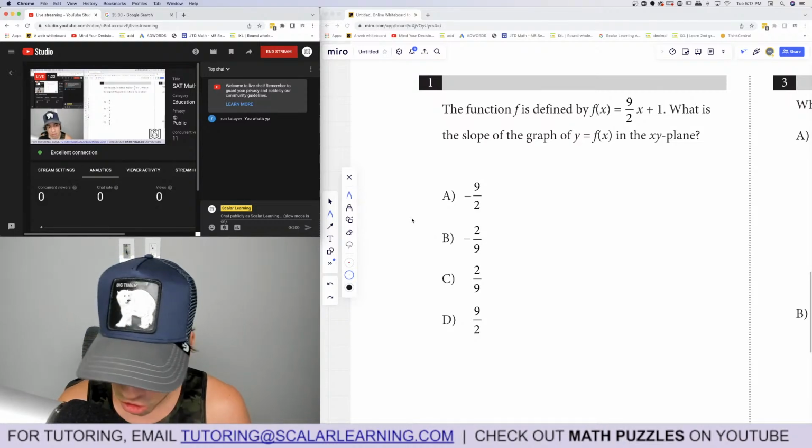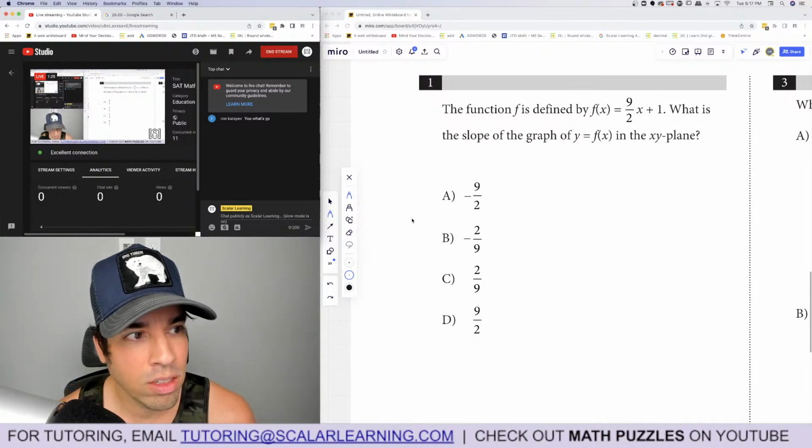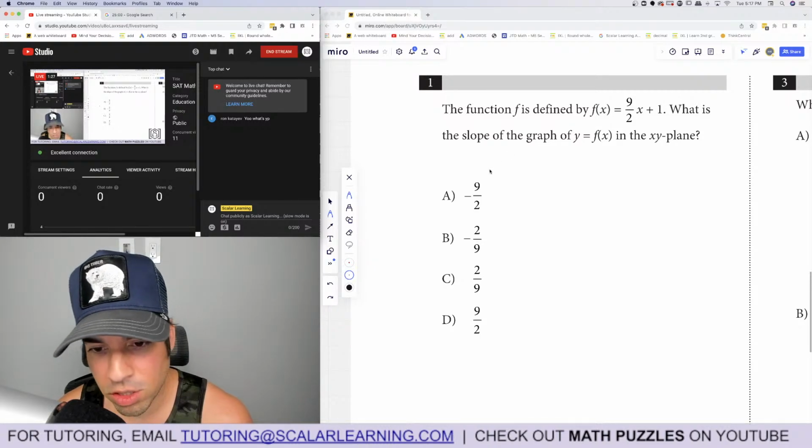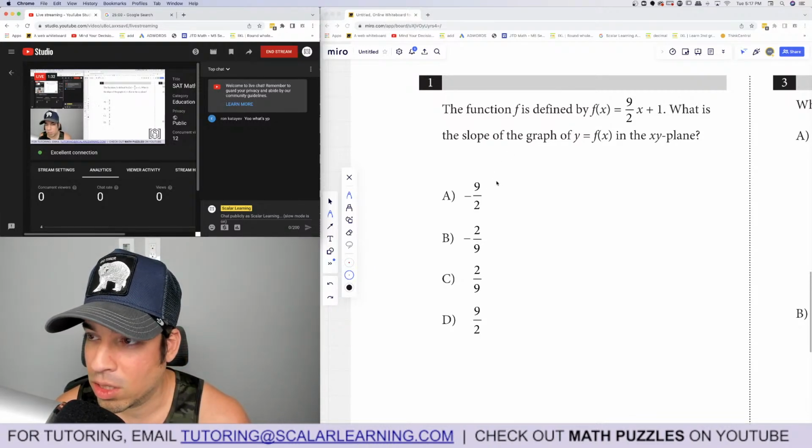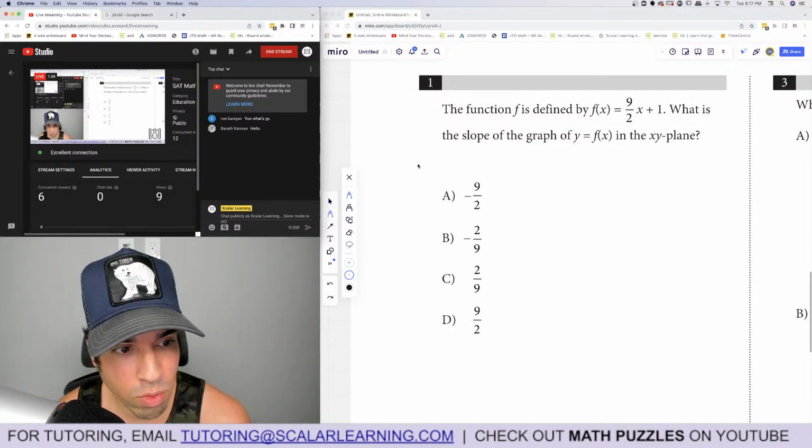All right, ladies and gentlemen, let's go. We got the timer. This is the no calculator section, so we got the timer set for 25 minutes. We're going to take it, and then we're going to grade it, and then we're going to talk about it briefly before concluding.